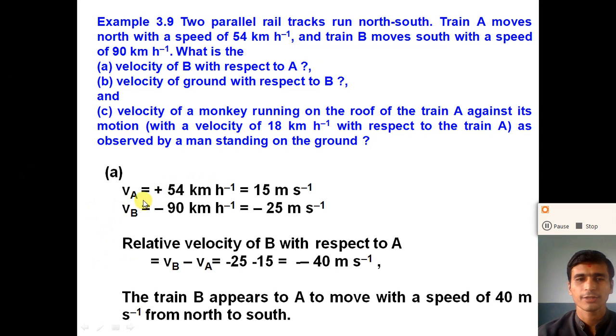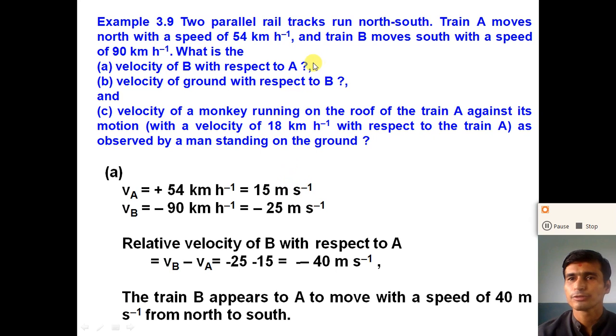So the velocity of A is equal to plus 54 km per hour. We need to convert this kilometer per hour into meter per second. So the velocity of train A, plus 54 km per hour, is equal to 15 meter per second. How do we convert kilometer per hour into meter per second? Yes, 54 multiplied by 1000 divided by 3600. We get 15 meter per second.